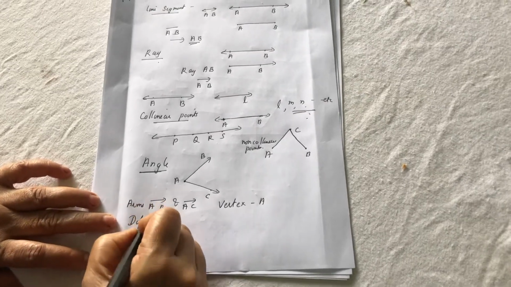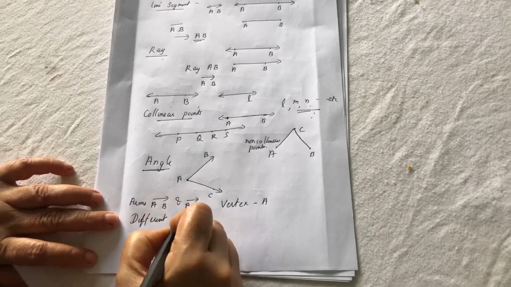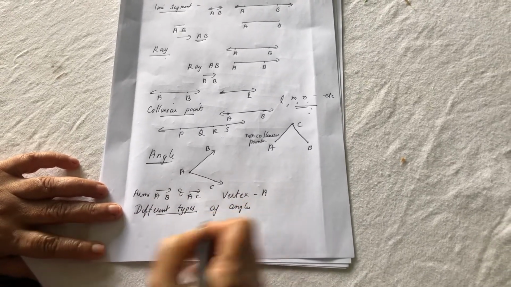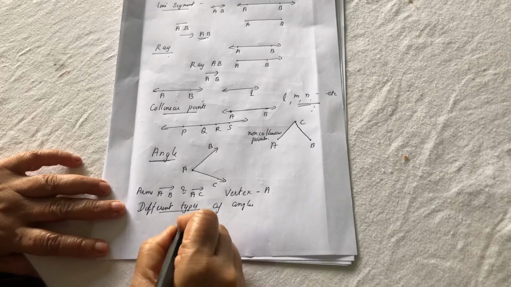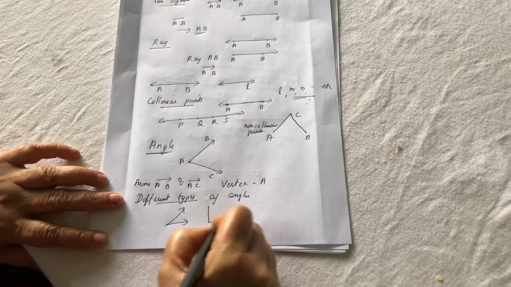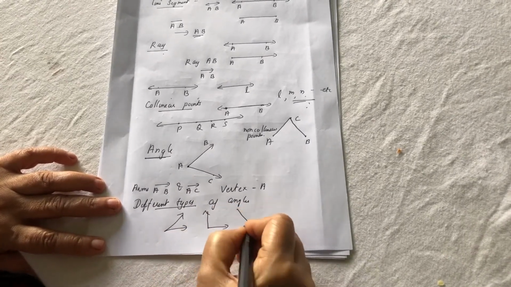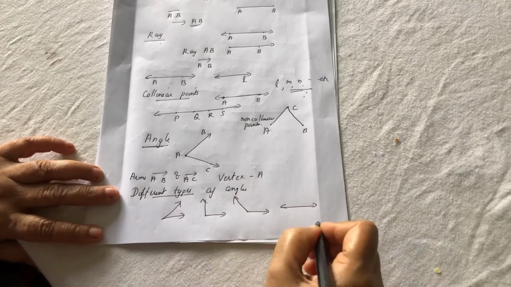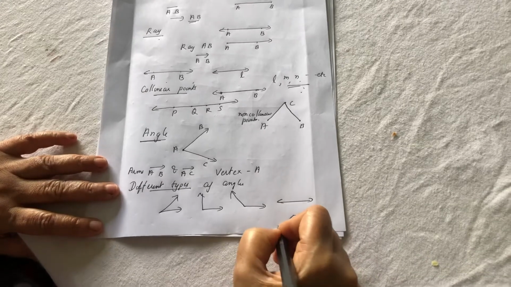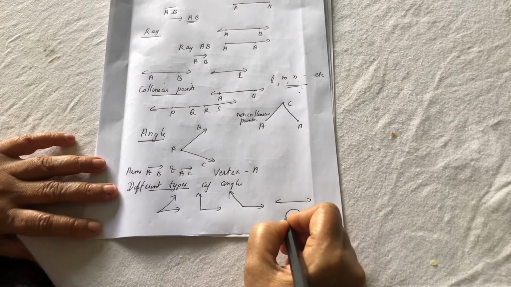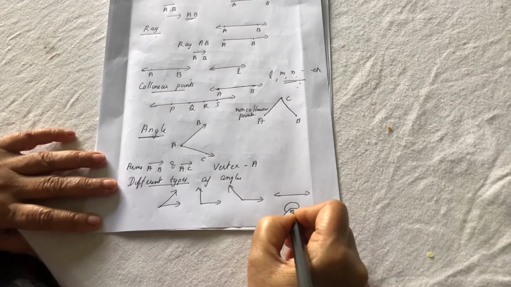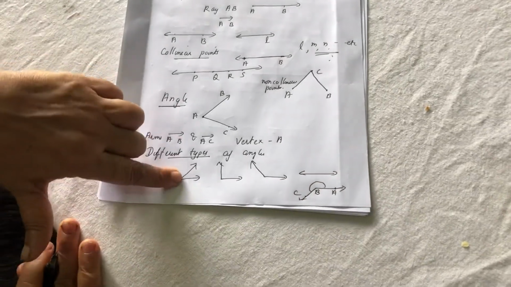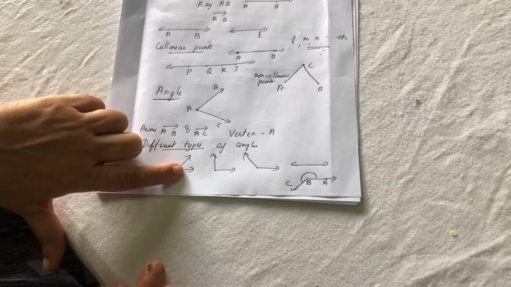Now, different types of angles. So you are seeing different angles. See this angle. This angle is coming in between.